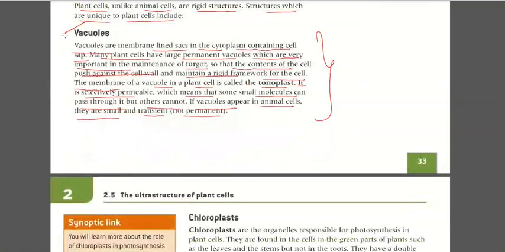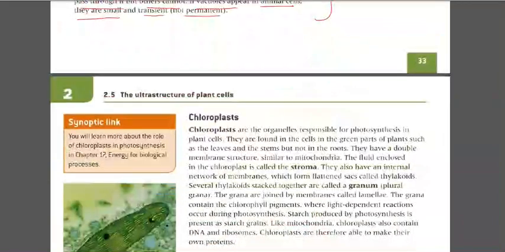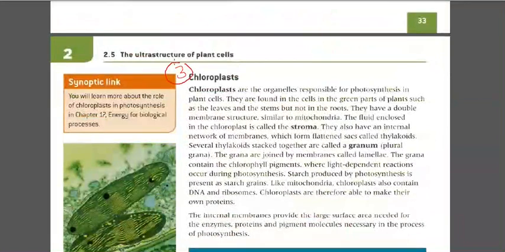Okay, so that was the second point that we have discussed. The first point was the cell wall. Now the third point we are going to discuss is chloroplast. This is also one of the main differences. Now, chloroplasts are the organelles responsible for photosynthesis in the plant cell.